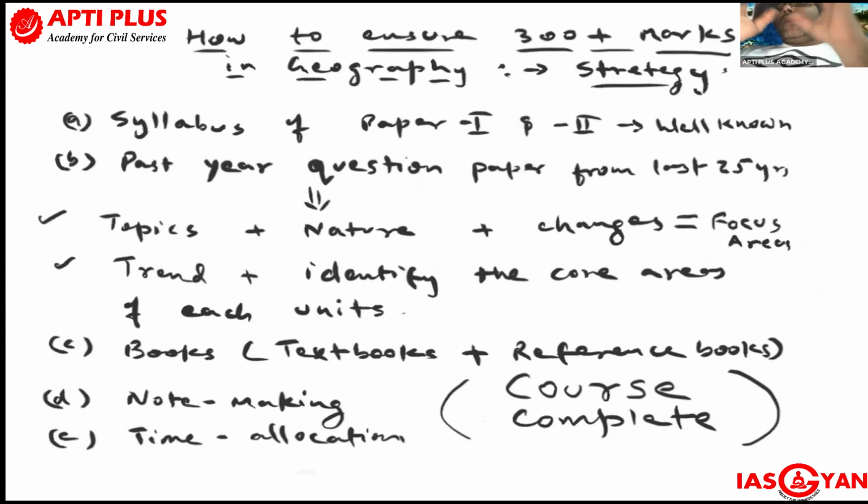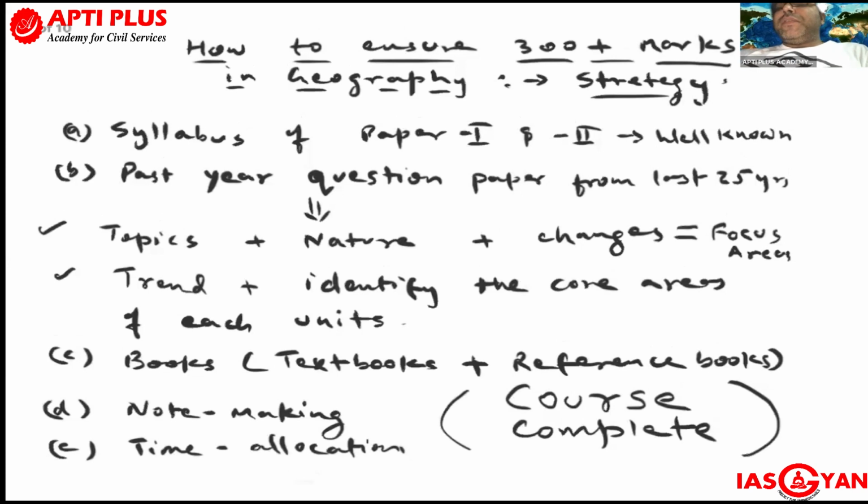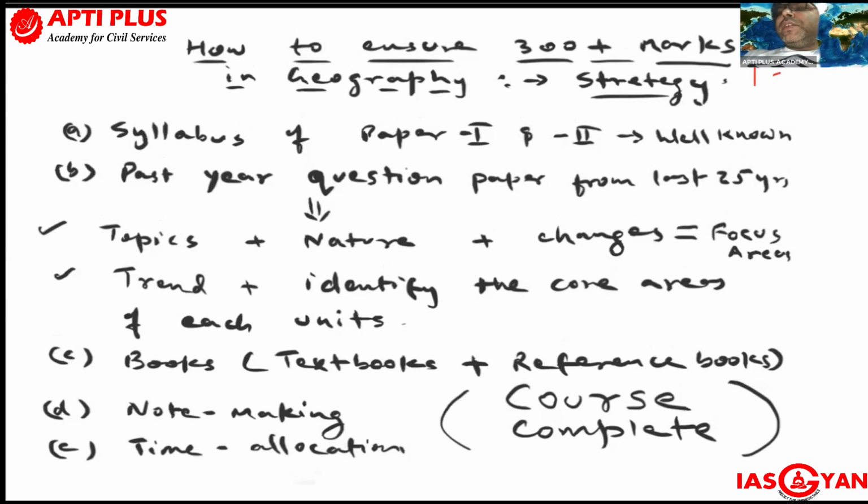If you observe the data from the selected candidates from this optional or other optionals, the scores are from 125 marks, paper 1 and paper 2 both, as the minimum for those who get recommended, and go up to 180, 185 marks, which is the highest limit. So those who are selected or recommended in geography optional get marks in paper 1 and paper 2 in the range from 125 to 185. Okay, you got this point clear.